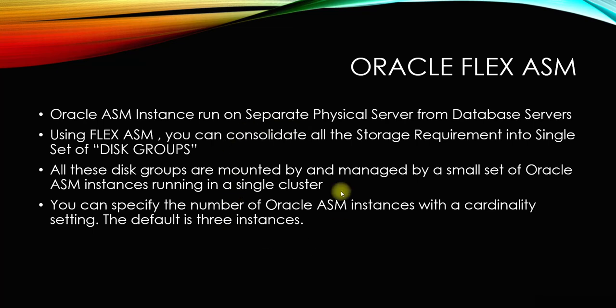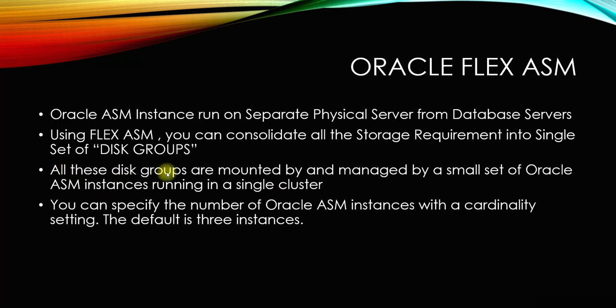So there will be a big contention, right? So what happens is we segregate it. We only let the database instance run on one server, and on the other server there will be ASM instances running, which will be connected to the ASM databases, right? And the Oracle database here will be using that ASM instance to fetch the data from the database. Okay, we will see that in the complete architecture again.